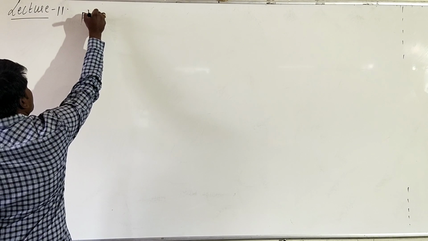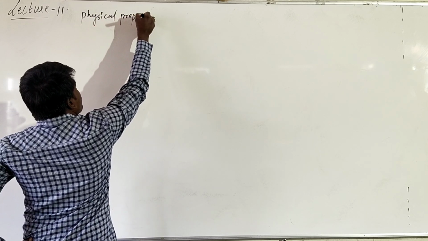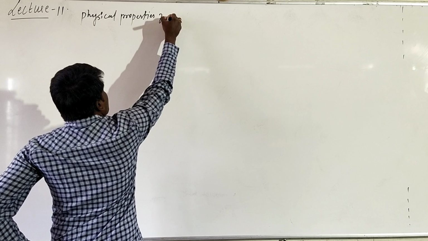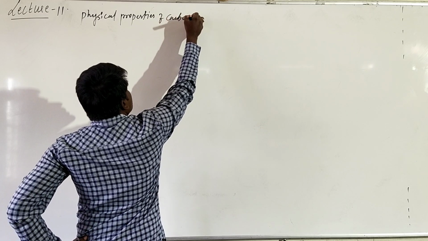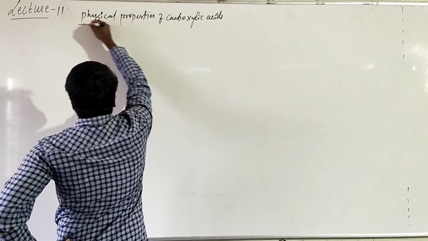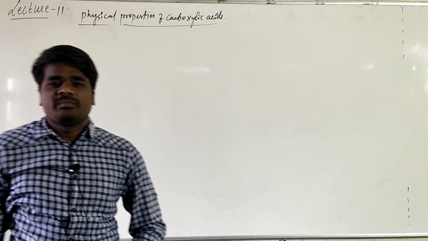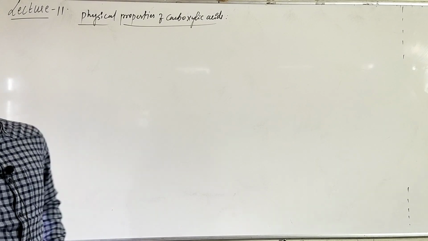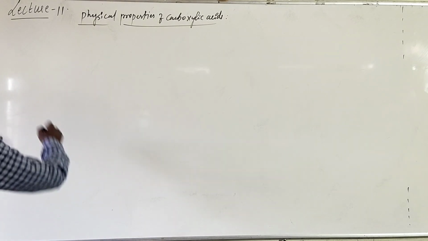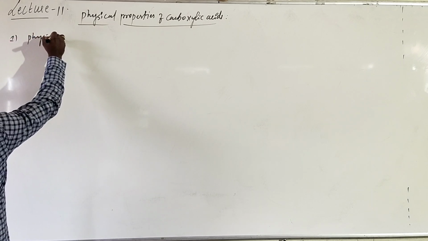Okay, physical properties of carboxylic acids. As usual, we will discuss under the physical properties: physical state, boiling point, solubility, etc. First of all, we will talk about the physical state.